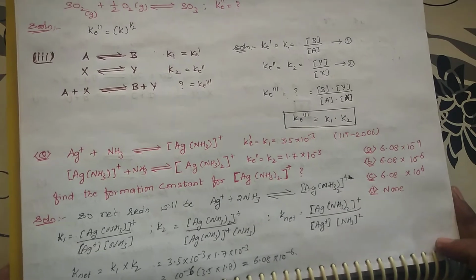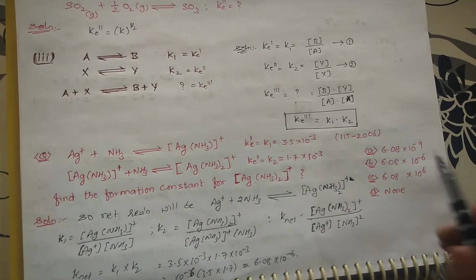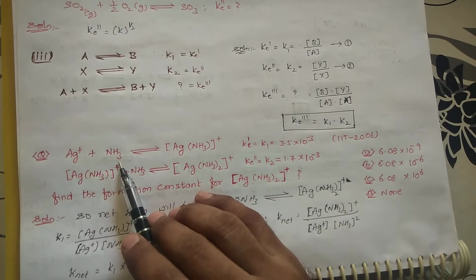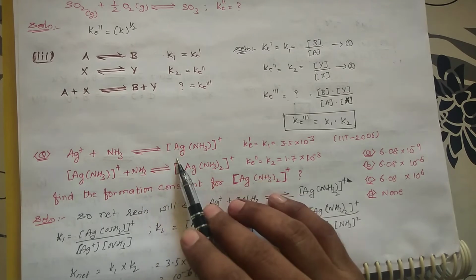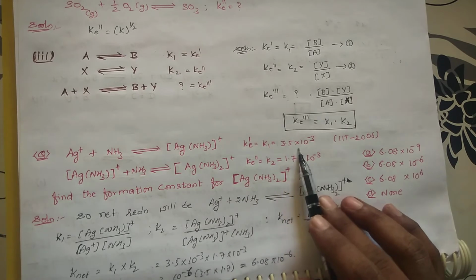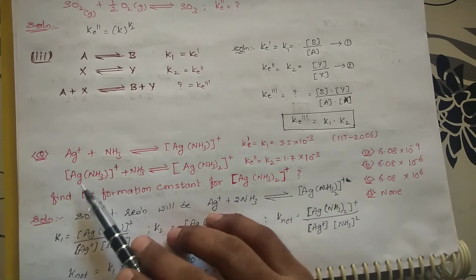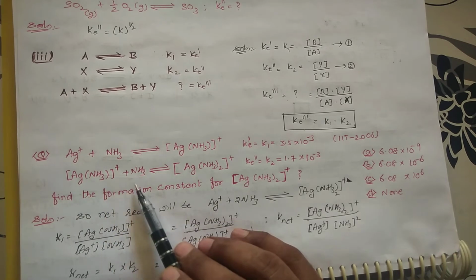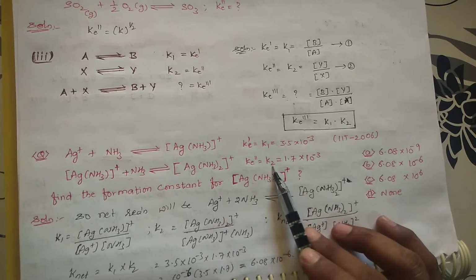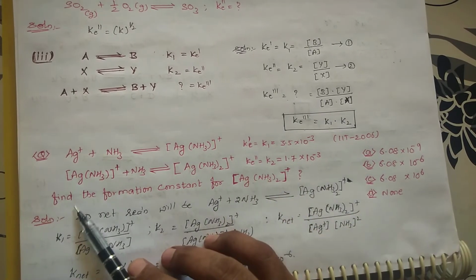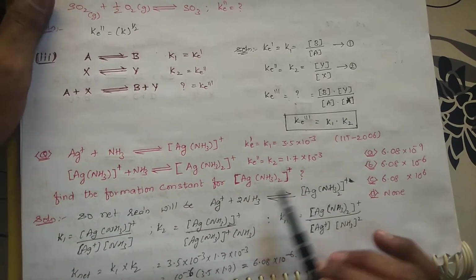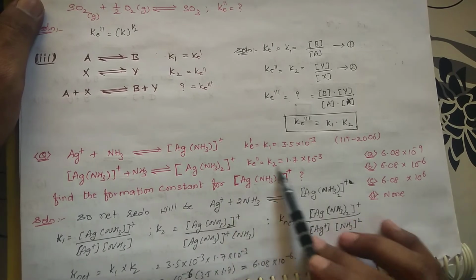Now let us take one more question which has come in the examination in IIT 2006. Here there is Ag plus, reacting with NH3, in equilibrium with Ag(NH3) to the power plus. The K1 for this reaction has been given as 3.5 into 10 power minus 3. Second equation: Ag(NH3) plus NH3 is in equilibrium with Ag(NH3) taken twice, to the power plus, and the K2 value is given. What is asked? Find the formation constant for Ag(NH3) taken twice to the power plus. Meaning, this one should be formed.